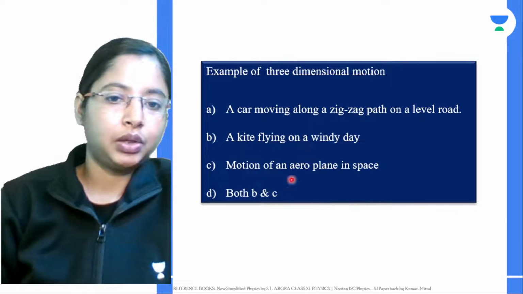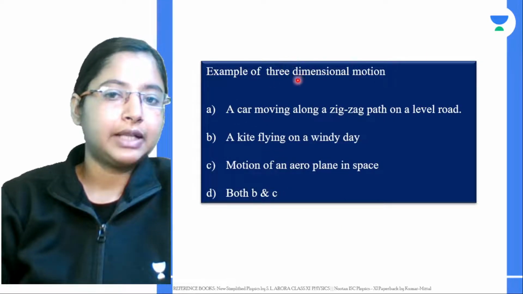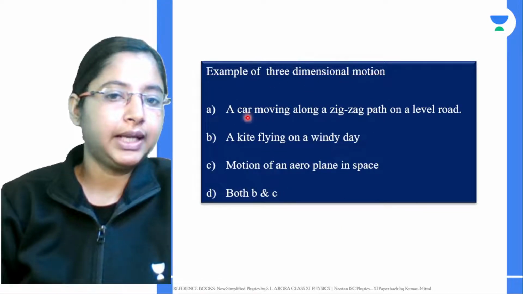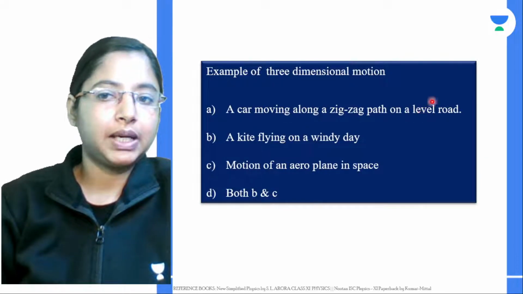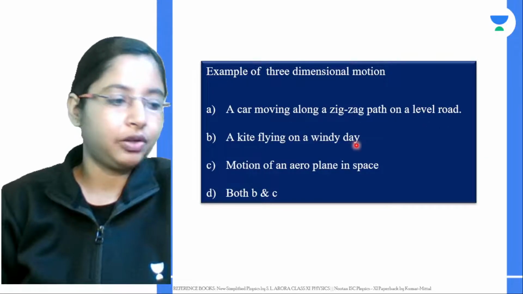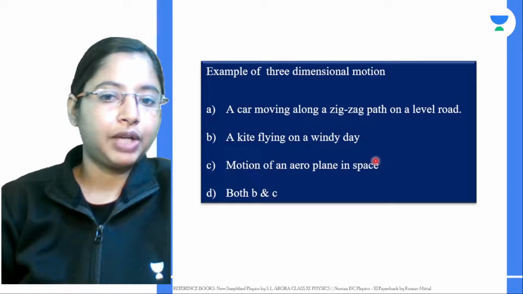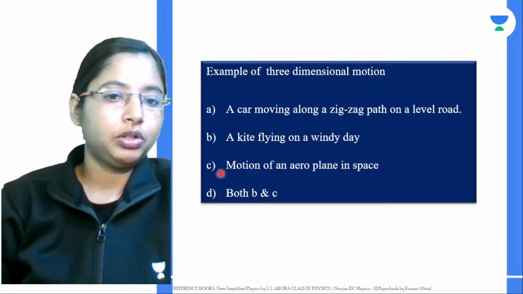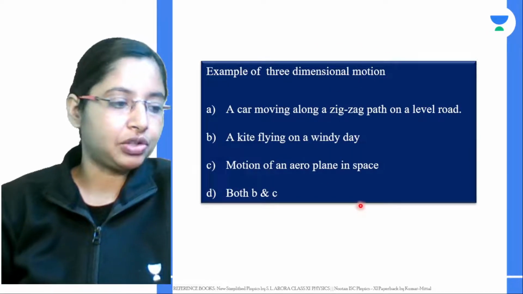Now, we have examples of three-dimensional motion: a car moving along a zigzag path on a level road, a kite flying on a windy day, and the motion of an airplane in space. Which of these are three-dimensional motion?